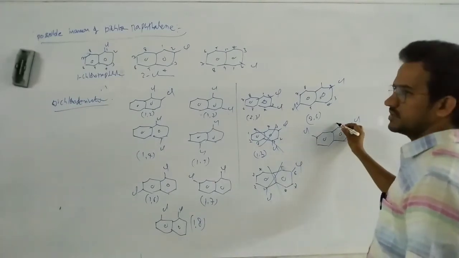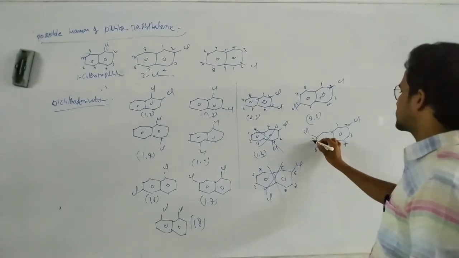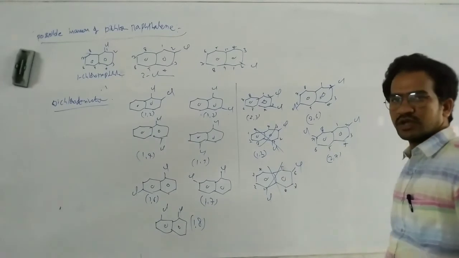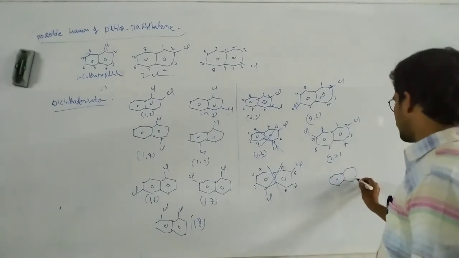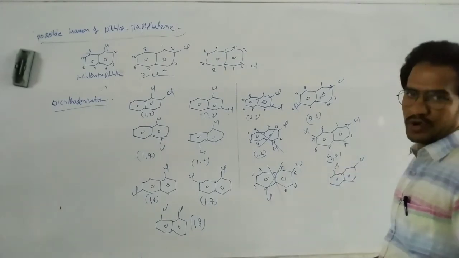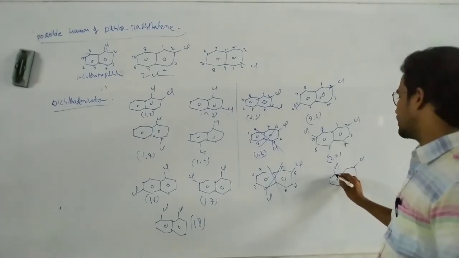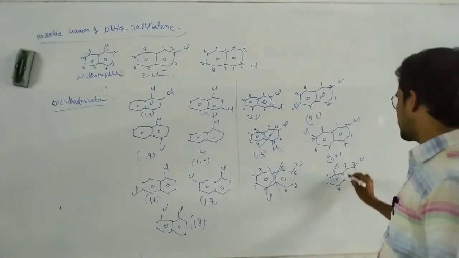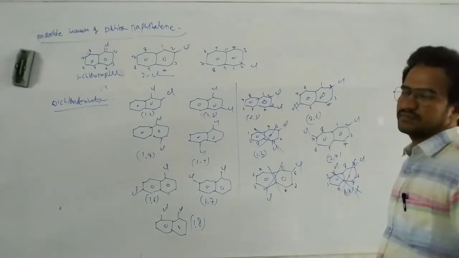If you start the numbering from this side, 1 through 8, that means here 2, 7. Similarly, Cl and Cl. It's not a 2, 8, because this carbon has a substituent, so numbering starts from this carbon, 1 through 8. That means 1, 7, already written.